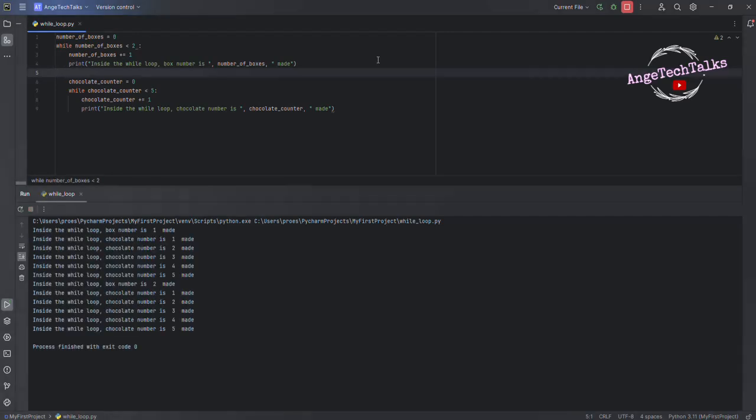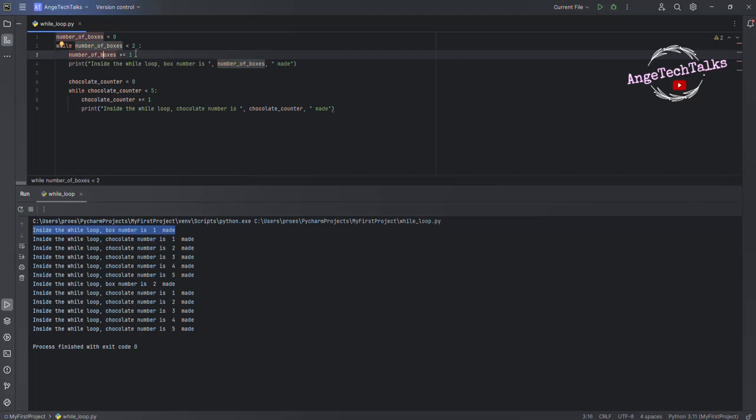Perfect. As you can see, we have 2 iterations. In the first iteration, the machine will produce the first box. Since the number of boxes is 0, at the first iteration the machine will produce the first box.